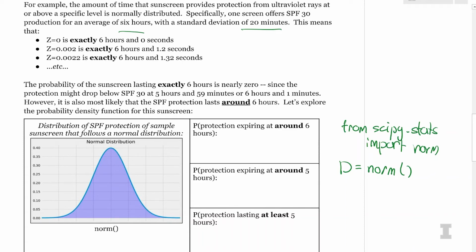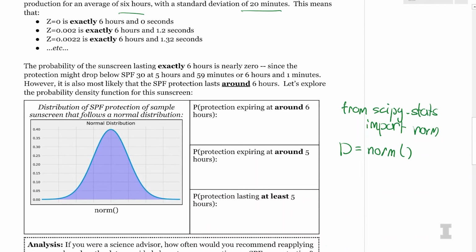So what is the prediction of the sunscreen expiring around 6 hours? So to do that, we're going to have to convert 6 hours to a z-score. So Carly, 6 hours is exactly the mean of the distribution. Yeah, so the z-score should just be 0.